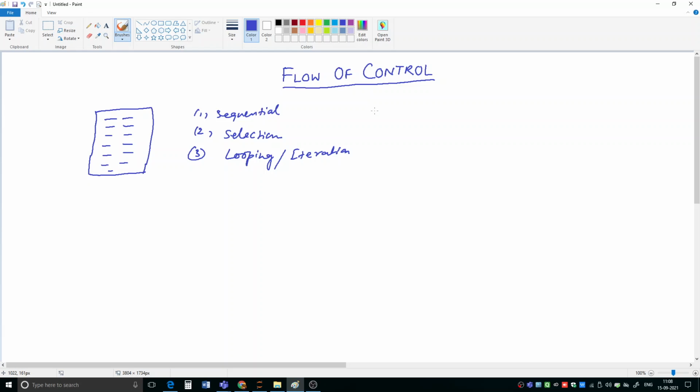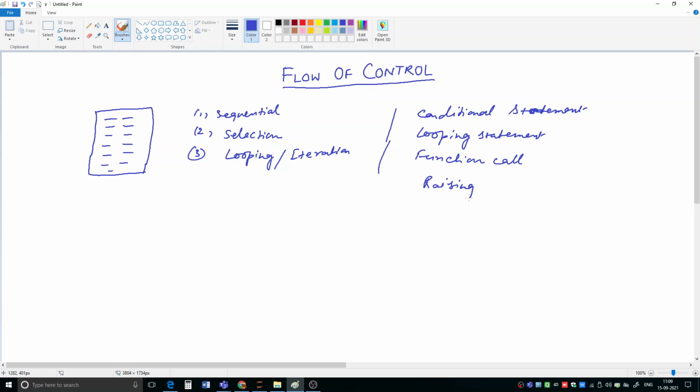Usually the control flow of a Python program is regulated by a conditional statement, it can be a looping statement, or it can be a function call, or sometimes it may be through raising and handling exceptions.